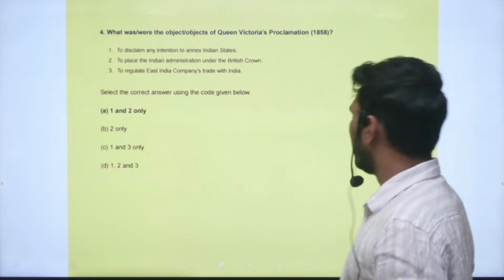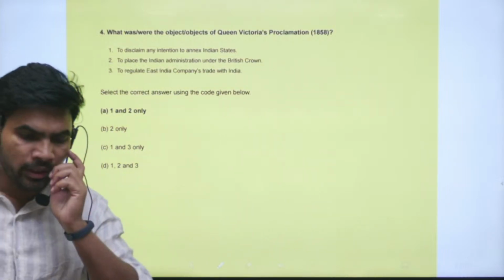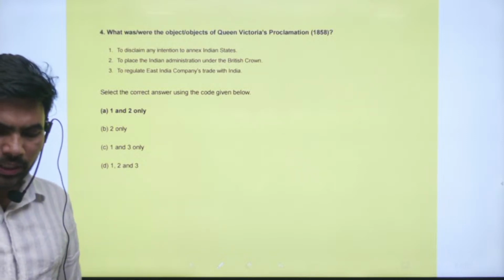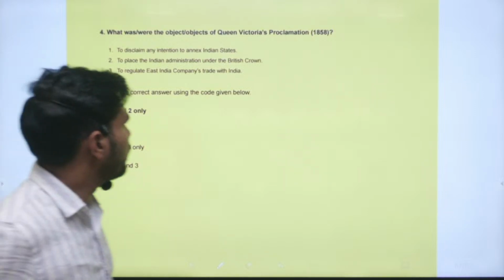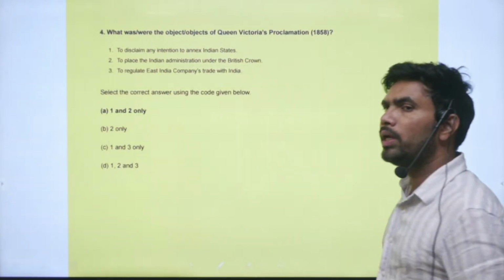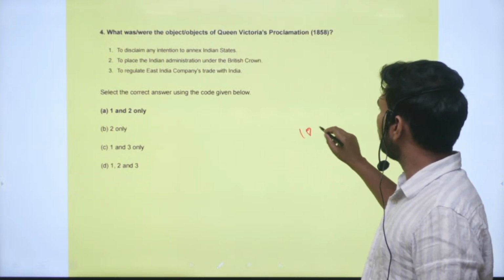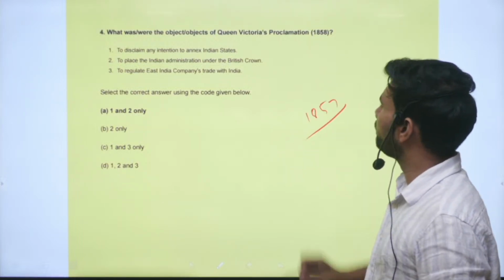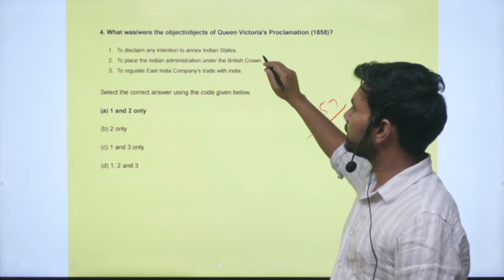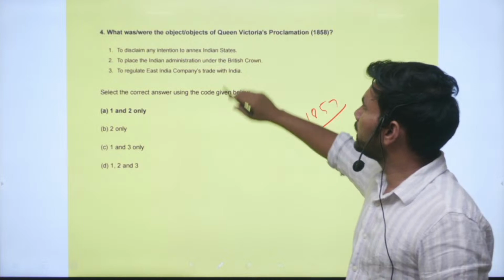Right. Next question, question number 4, and the last question for the day. What was or were the object or objects of Queen Victoria's proclamation of 1858? This proclamation came immediately after the 1857 revolt. If you see the options, to disclaim any intention to annex Indian states: yes, this is a correct statement.